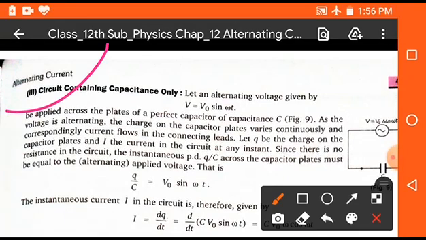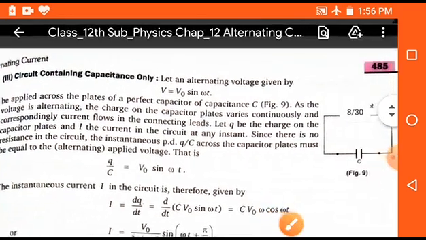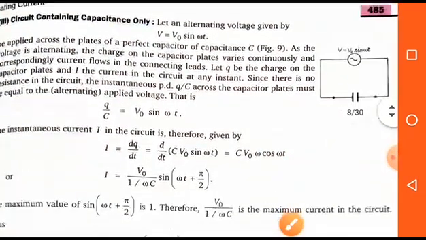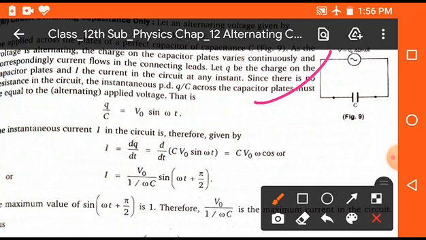Now the third one is circuit containing capacitance only. In this case we take a circuit where only a capacitor is directly connected with the help of an AC source. So in this case the general equation of voltage is the same, V equals V naught sine omega t, and for the capacitance, we know that Q upon C is equal to V.